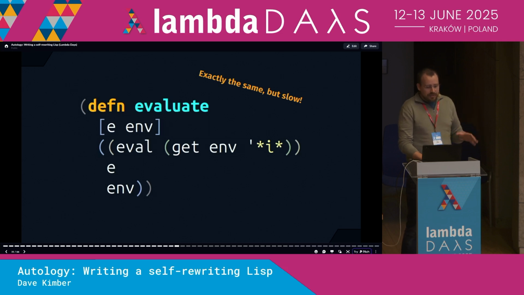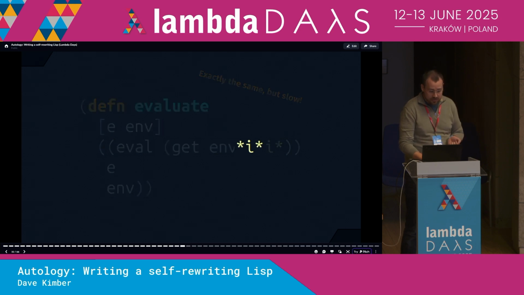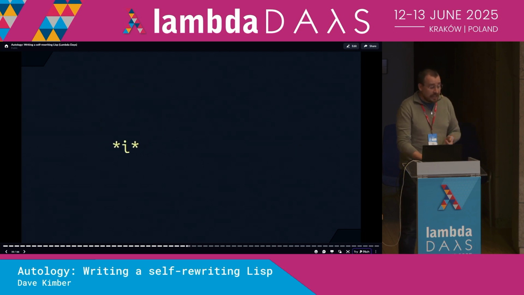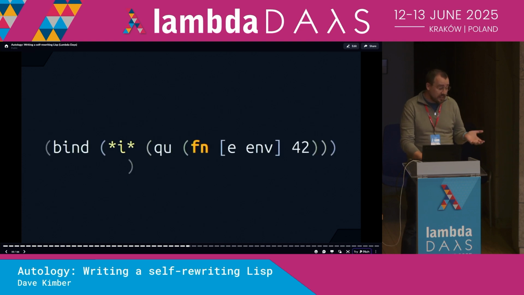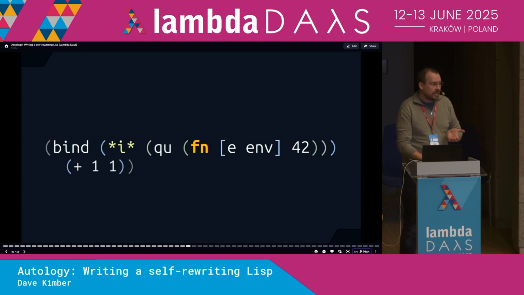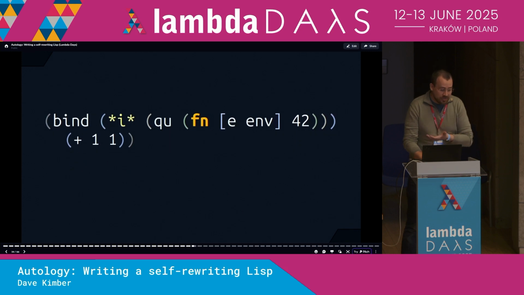However, we now have access to this special symbol I inside the program that we're writing. If we were to rebind this variable to a new tree of lists that represent a different valid interpreter function, then any code within the scope of that binding will be evaluated using that newly provided interpreter. This new interpreter completely ignores both the expression and the environment and always returns the number 42.